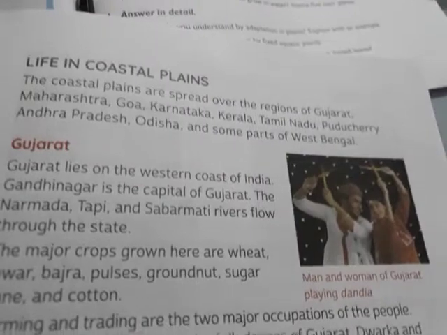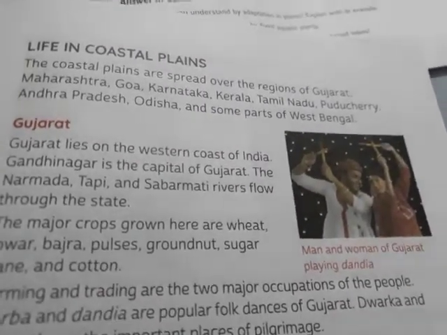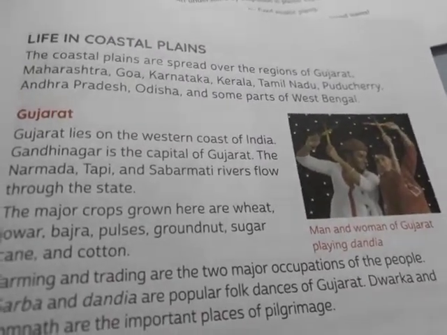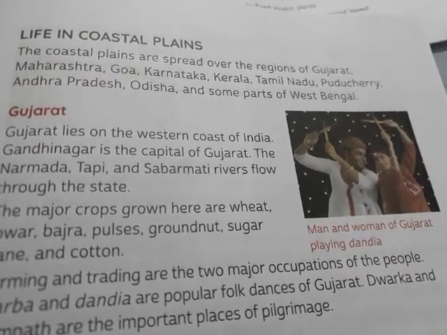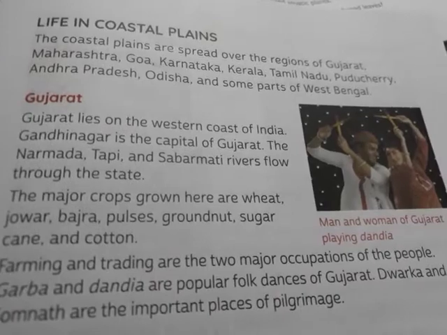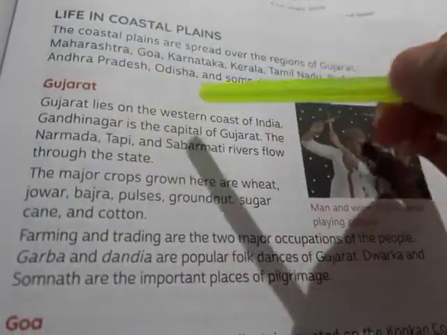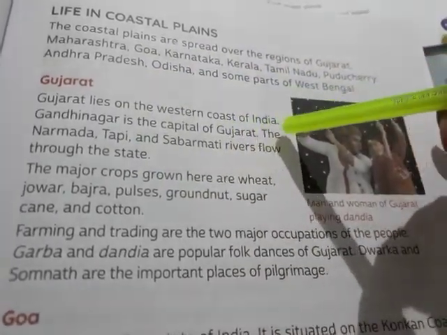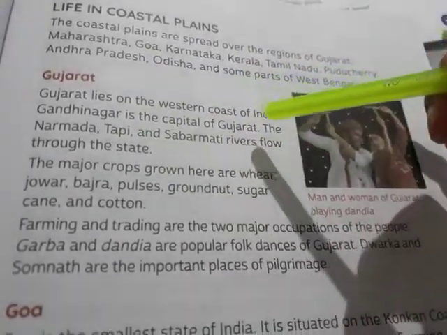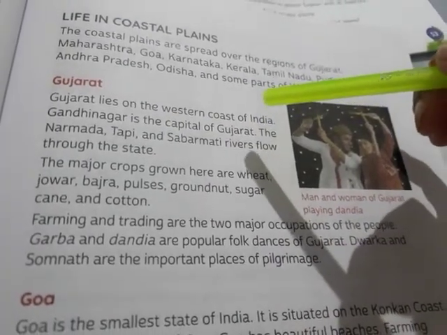Then life in coastal plains. The coastal plains are spread over the regions of Gujarat, Maharashtra, Goa, Karnataka, Kerala, Tamil Nadu, Puducherry, Andhra Pradesh, Odisha and some parts of West Bengal. Now Gujarat. Gujarat lies on the western coast of India. Gandhinagar is the capital of Gujarat. The Narmada, Tapi, and Sabarmati rivers flow through the state.